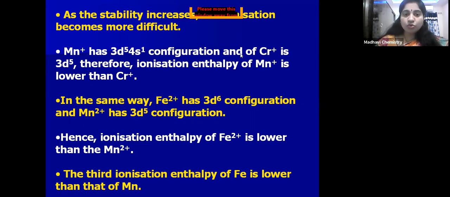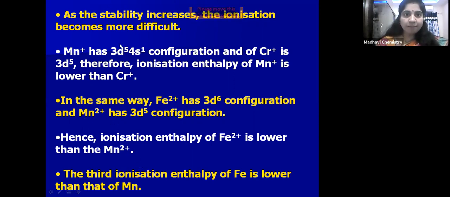Though iron is present on the right side of manganese, Fe2+ should have more ionization enthalpy than Mn2+, but Fe2+ has less ionization enthalpy than Mn2+, because after losing one electron it gets the half-filled 3d5 configuration, which is stable. That's why the ionization enthalpy of Fe2+ is less when compared with Mn2+.